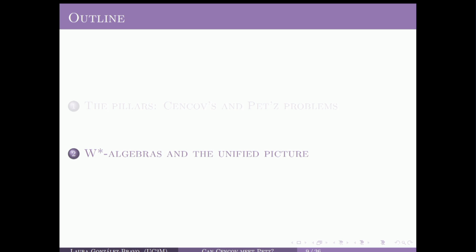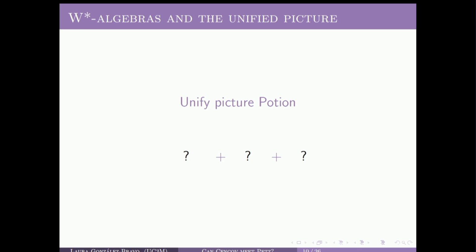Okay, so now with these two results, the classical and the quantum one, I would like to pass into the second part of my talk, in which, remember, I will try to introduce the algebraic framework of double-star algebras and then present to you a unified mathematical picture that encompasses Cencov and Petz problems. So in order to introduce this unified mathematical picture, we are going to need mainly three ingredients. The first one is going to be double-star algebras.